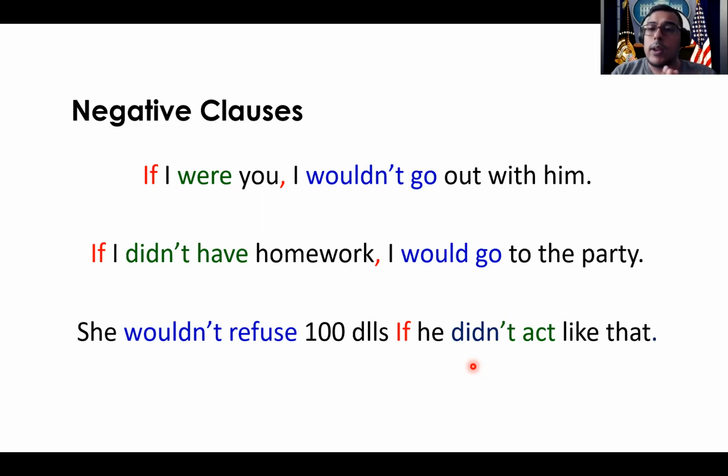And then I also get a very common question, which is, how can I make a negative? We have to be very careful with this because we always have to remember what structures we are using. So if we talk about the condition, we remember that we're using past simple. So we just have to remember what the negative structure for past simple is. That's the information that you need to have next to you when you're making your sentences. If somebody doesn't know the structure, make sure that you ask me and I'll be more than happy to provide it to you. And then for the results, we're using would. We just have to make that negative. So, wouldn't. And that's all there is to it.